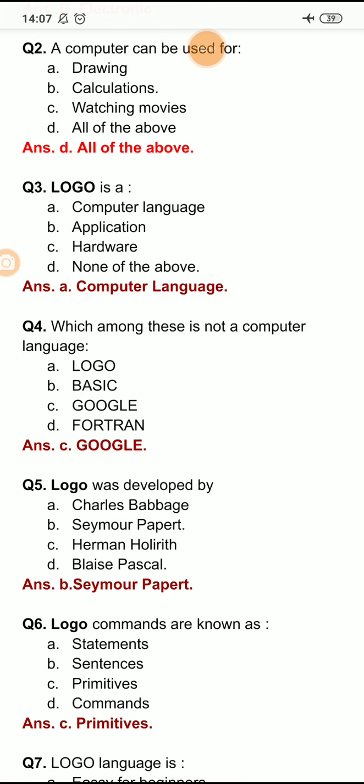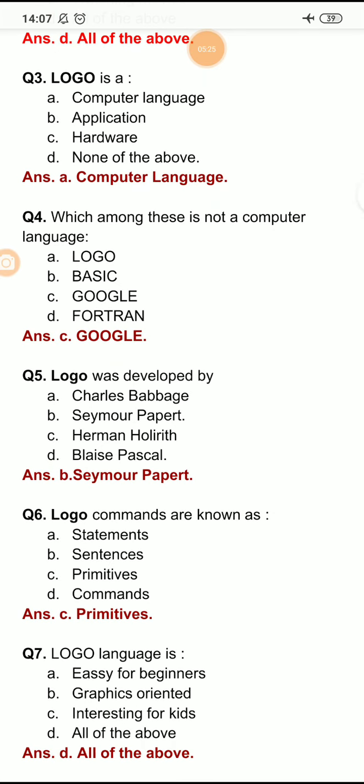He invented the first analytical engine. Then Seymour Papert is the developer of the Logo language. Papert, along with his colleagues, developed the Logo language. So here the right option is option B, Seymour Papert.